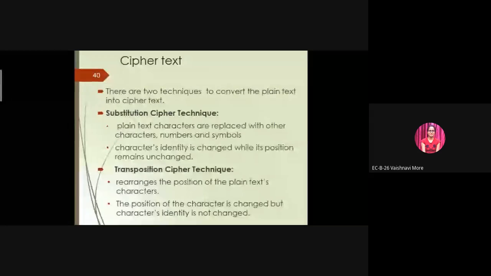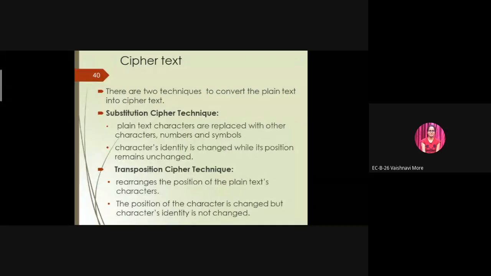In the next lecture, we will study the various cipher algorithms or cipher techniques. All the algorithms can be divided into two techniques: one is the substitution cipher technique, and the other is the transposition cipher technique.